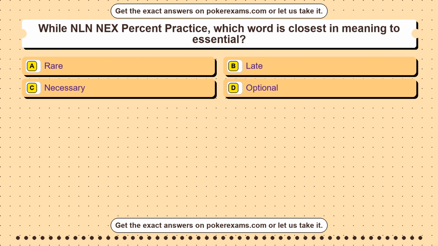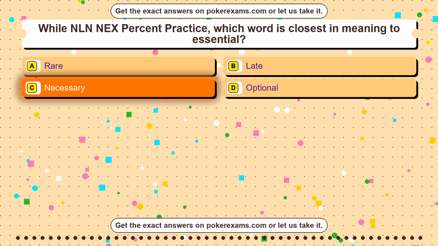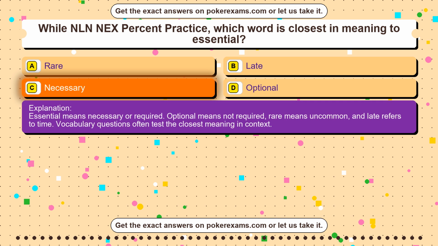Question 47. Which operation undoes multiplication by 5? Option A, subtract 5. Option B, multiply by 10. Option C, divide by 5. Option D, add 5. The correct answer is option C. Division is the inverse of multiplication, so dividing by 5 undoes multiplying by 5. Adding or subtracting changes the value in a different way. Multiplying by 10 increases the effect rather than reversing it.